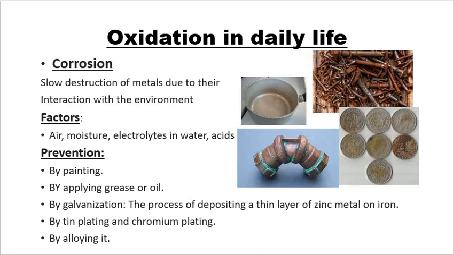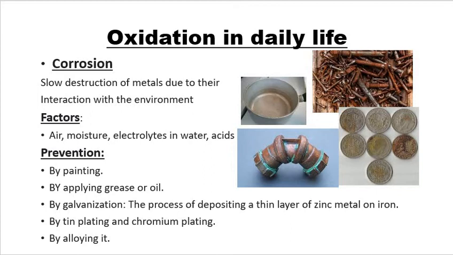Similarly, silver articles or silver ornaments, if you keep on using them, or they are kept in a place where they are in touch with the surroundings, silver articles become black. Why? Because a silver sulfide, Ag2S, layer is formed over the surface of the silver articles, due to which they look tarnished or black in color. This is the damaging effect of oxidation, which I talked about right here in case of copper, in case of silver and in case of iron.